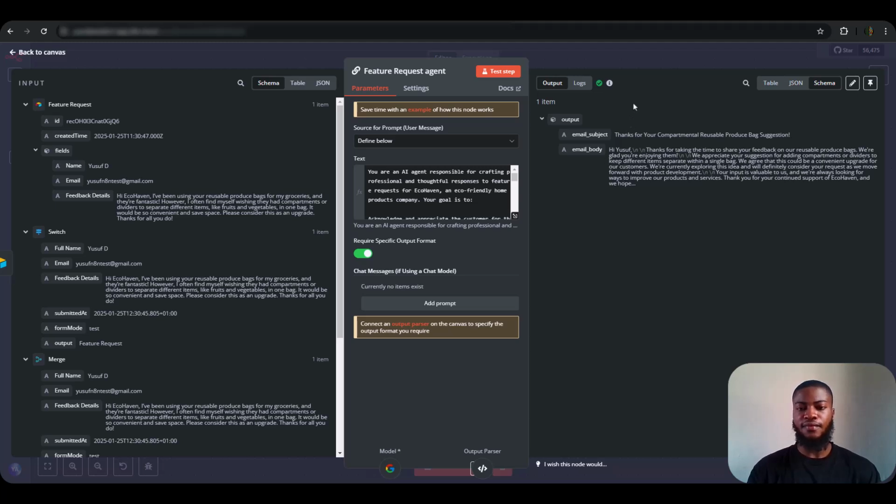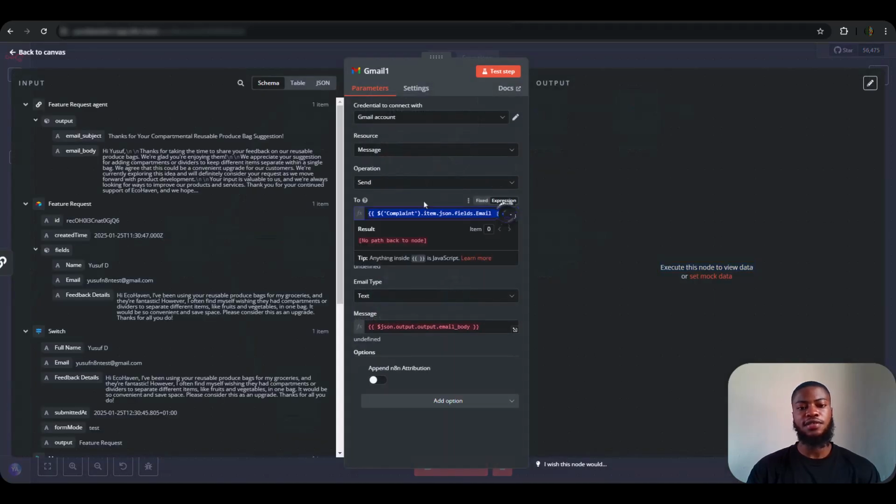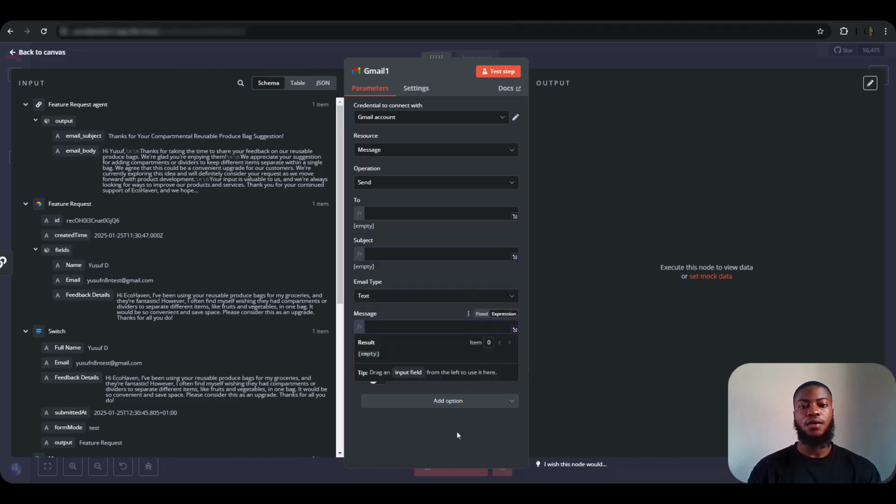So let's go ahead and continue to the next node, which is the Gmail node. Let's just duplicate this and connect it here. Yeah, good. So let's configure this and edit this. Alright, good.